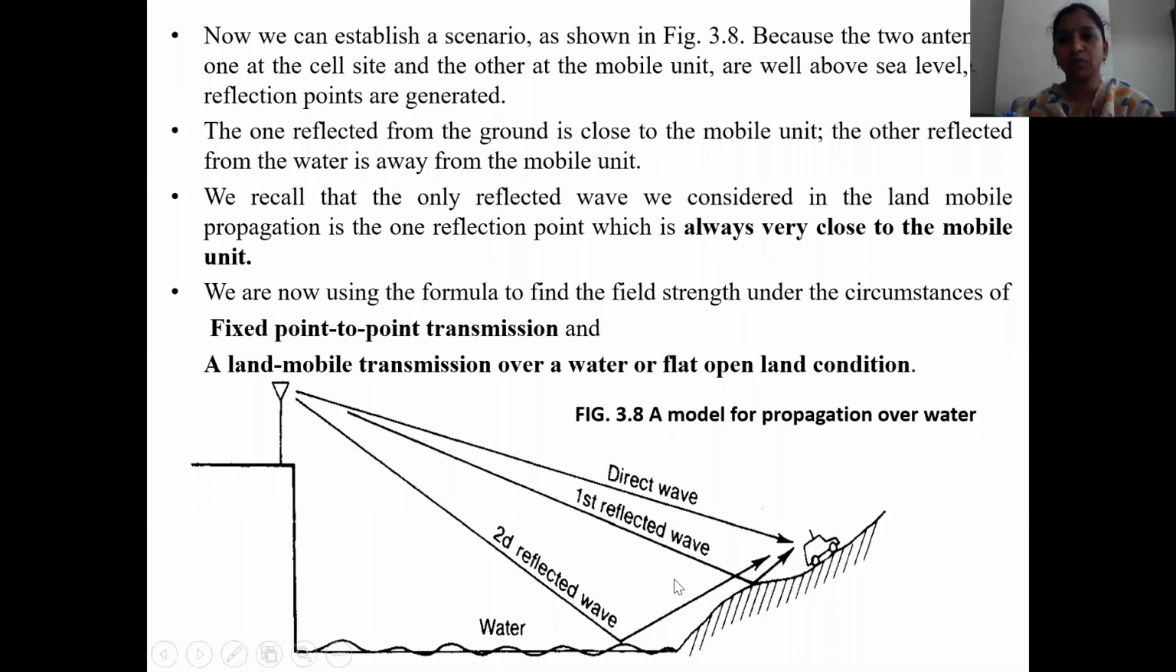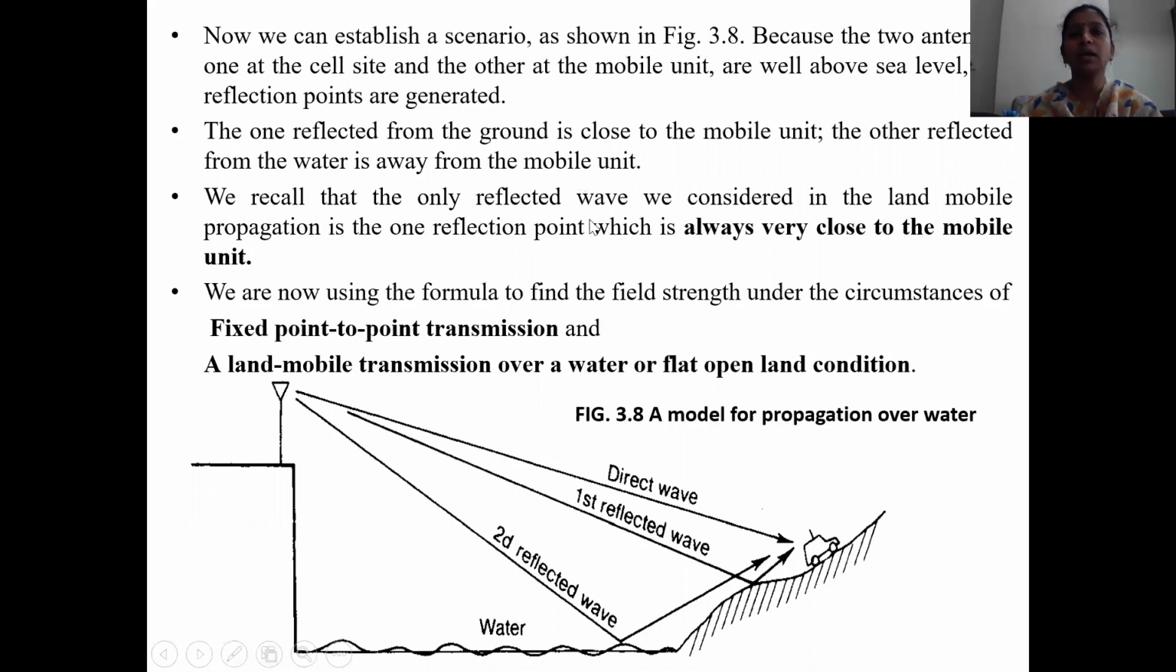This is the model for propagation over water. Here you can see a direct wave, a first reflected wave on the ground, and a second reflected wave somewhat far from the mobile. Because the two antennas, one at the cell side and the other at the mobile unit, are well above the sea level, two reflection points are generated. This is the first one and this is the second one. The first reflected wave from the ground is close to the mobile, while the other wave reflected from the water is away from the mobile unit.